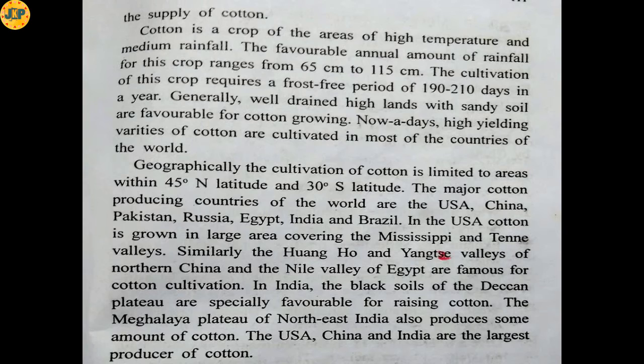Cotton is generally grown in areas where the temperature is high and rainfall is medium. The favorable annual rainfall for this crop ranges from 65 cm to 115 cm. So the average annual rainfall for the growth of cotton is 65 cm to 115 cm. The cultivation of this crop requires a frost-free period of 190 to 210 days in a year.